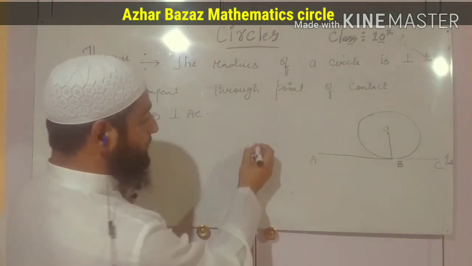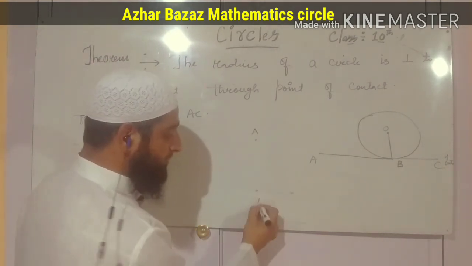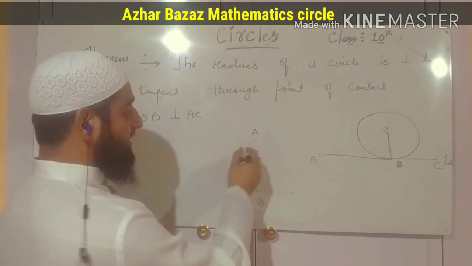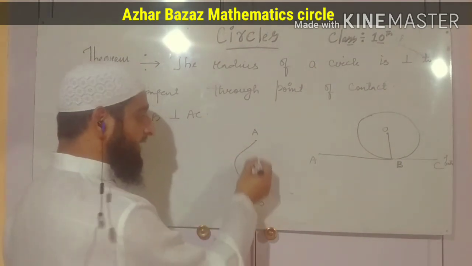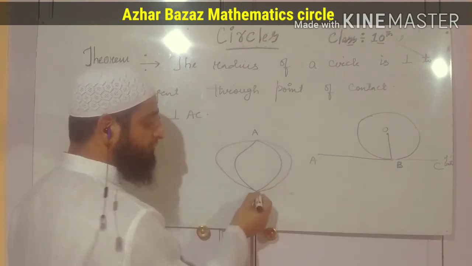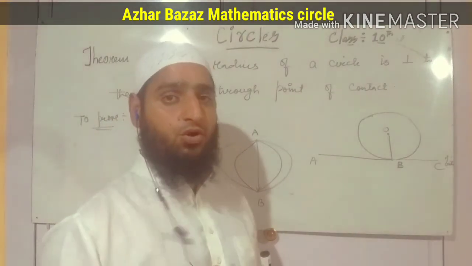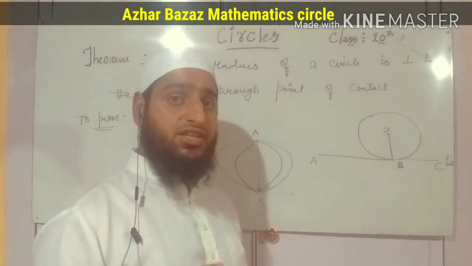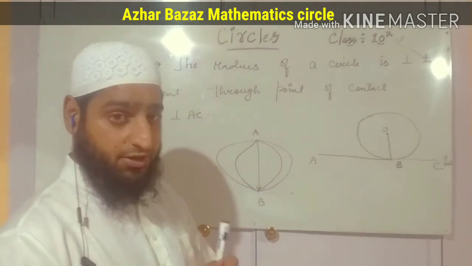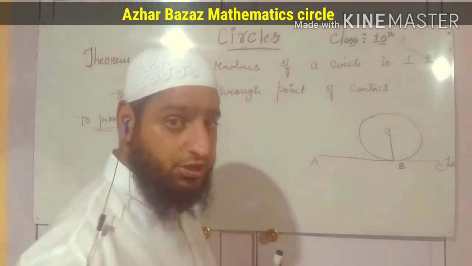For example, if we have 2 points, and there is a person A and a person B. Person A wants to go to person B. He has a lot of paths he can take. But if we see, this is the smallest path because it is a perpendicular distance. Remember always, the smallest path between 2 points, or between a point and a line, is the perpendicular distance between them. Why have I said this to you? Because it is being used in this theorem.